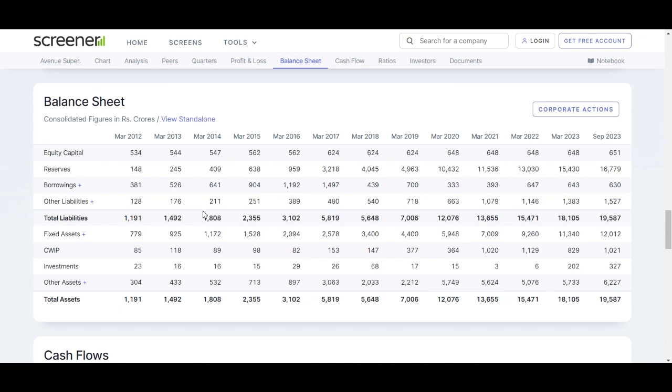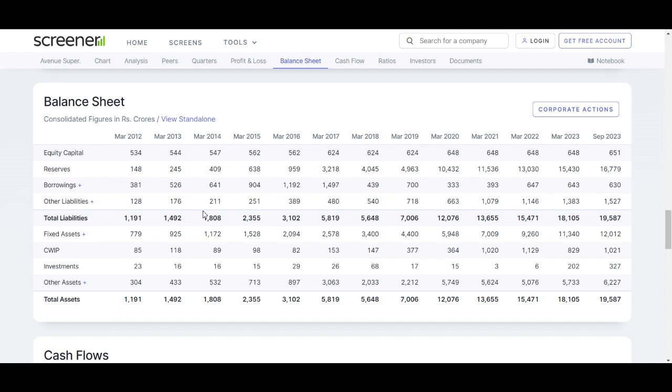Let's now talk about the balance sheet. The balance sheet of DMART examines key financial indicators from March 2012 to September 2023. The balance sheet provides insight into the company's financial health, showcasing its assets, liabilities, and equity over the years.